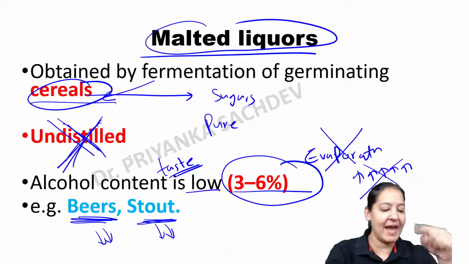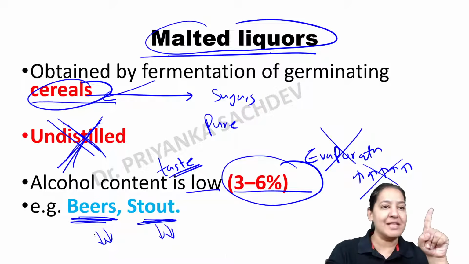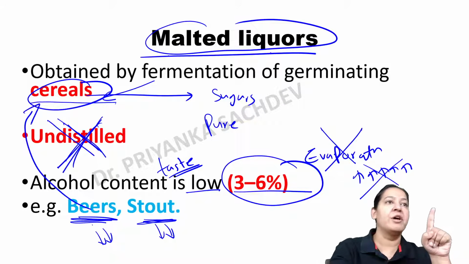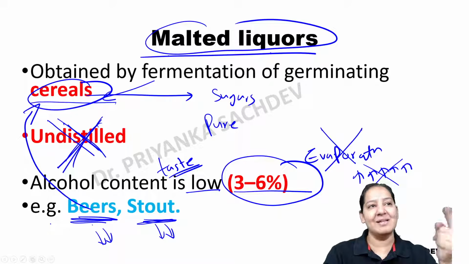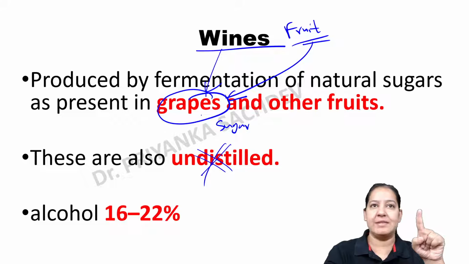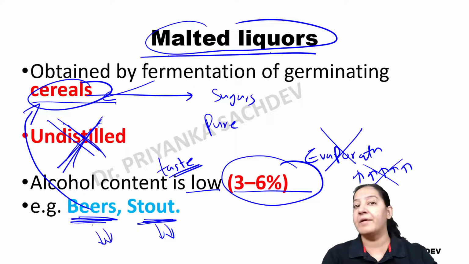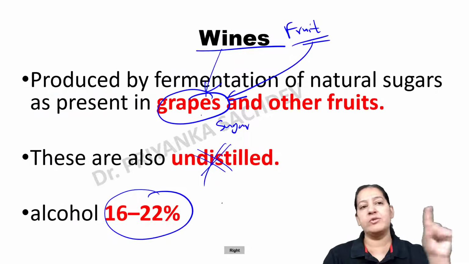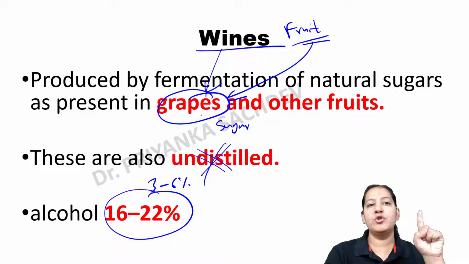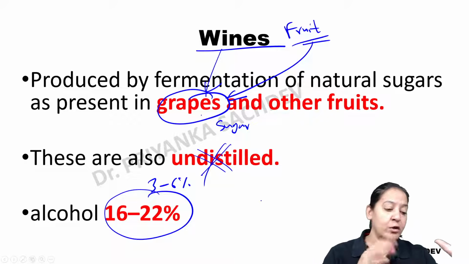This one is also undistilled. The main difference: malted liquors, that is beer, are prepared from starch, from the cereals, right? And wines are prepared from the grapes, from the fruit, not from the cereals. Here the alcohol concentration is 16 to 22%. Compare: here the alcohol concentration was only 3 to 6, and here it is 16 to 22. So compare beer and stout versus wine.